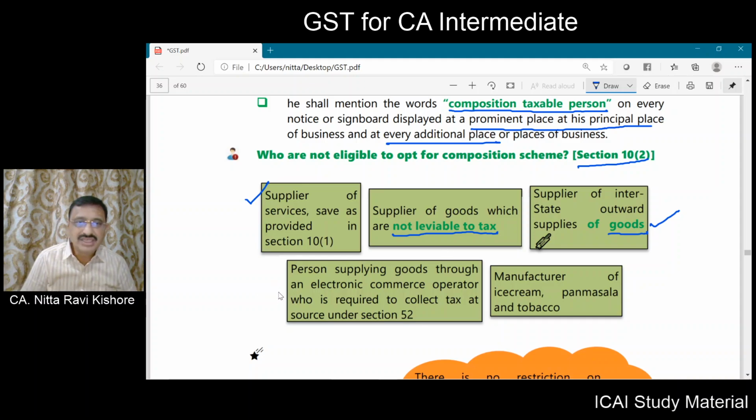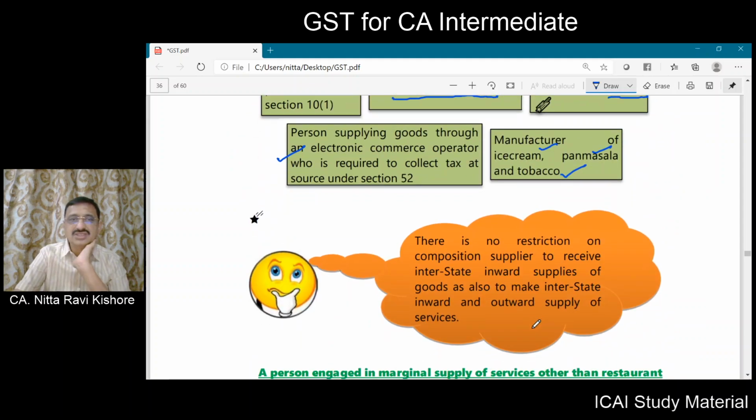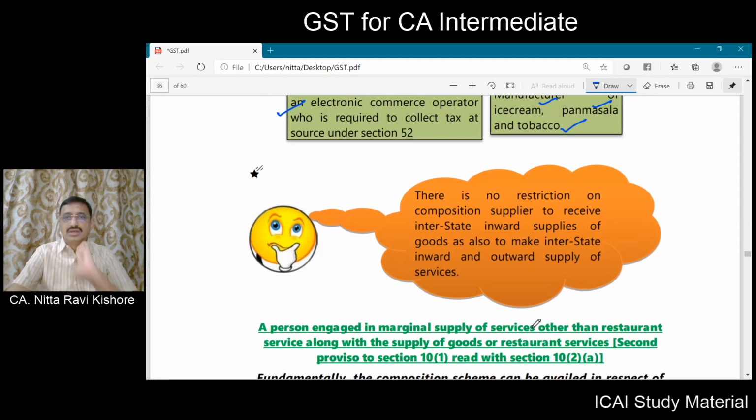Now, if you are supplying through an e-commerce operator, you are not eligible. And if you are a manufacturer of ice cream, pan masala and tobacco, you are not eligible to opt for the composition scheme. This point we have already discussed. Inward supplies, there can be goods and service. Outward supply, there can't be goods. Outward supply, there can be services.